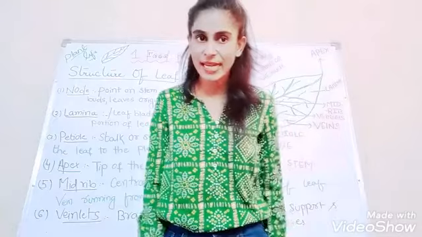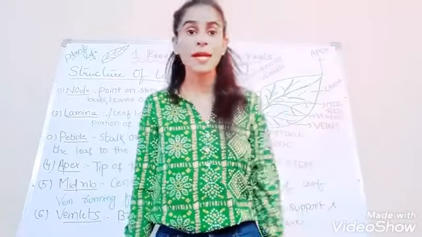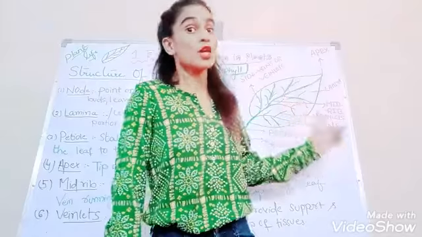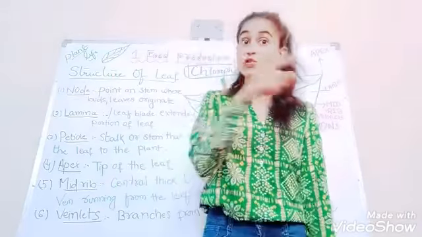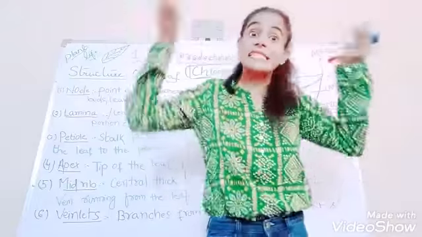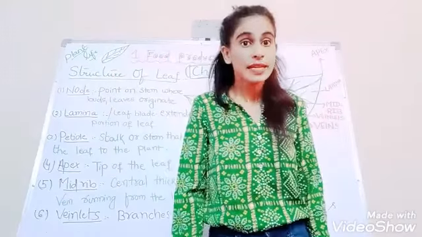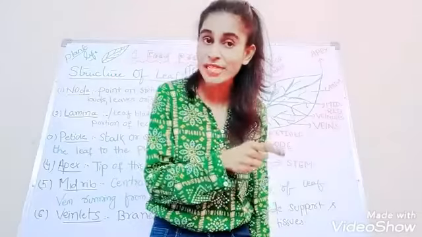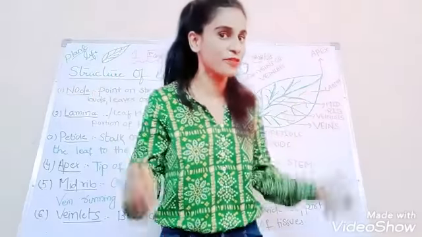Why is it green in color? Because of chlorophyll pigment. Which is the kitchen, the food factory of the plant? Leaf. So we need to have a clear idea about what leaves are, what is there inside the leaves. We need to know the structure of the leaves. So let's go inside the leaf and study the structure of the leaf.